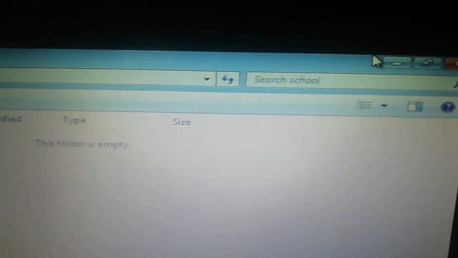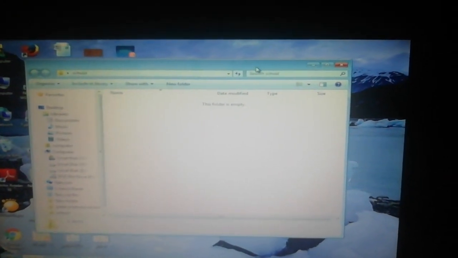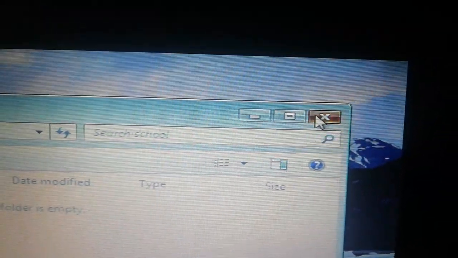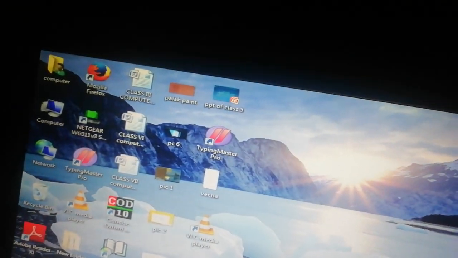And if you click now on the restore button, your screen will be reduced like this and you can move it from here and put it anywhere. And this is the close button, guys. Okay, now your window is closed.